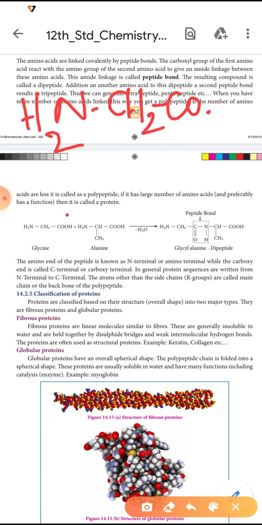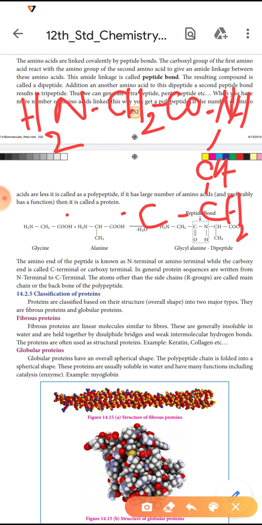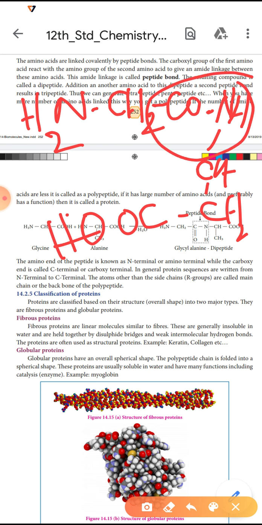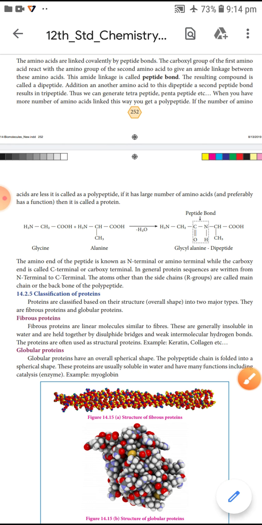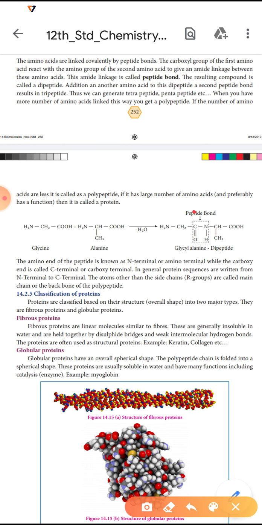The next, what is there? NH, then CH, CH2, COOH. The CONH between that bond is a peptide bond. See the structure, C and N between that bond is called a peptide bond.